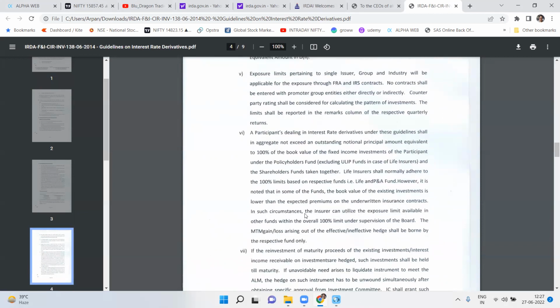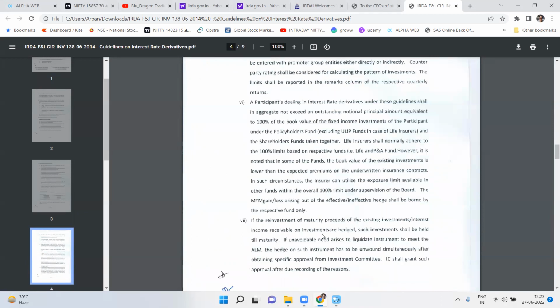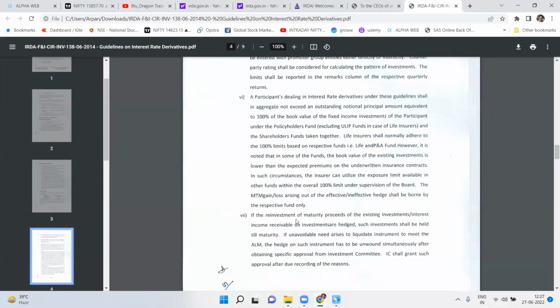In that case, you can take advantage of the exposure limit that is available in the other fund, while staying within the overall 100% of the limit, right? And the loss and gain that is arising shall be borne by that fund only. If the reinvestment or maturity proceeds from the existing fund receivable shall be held till maturity, the unavoidable need arises to liquidate the instrument.